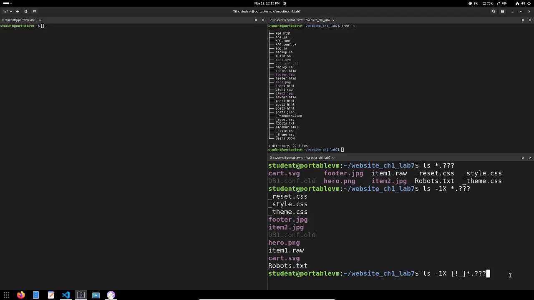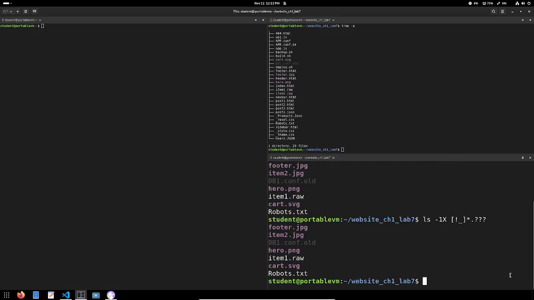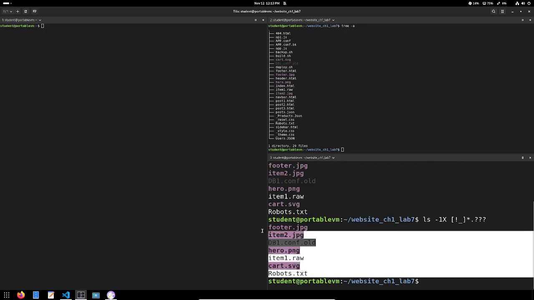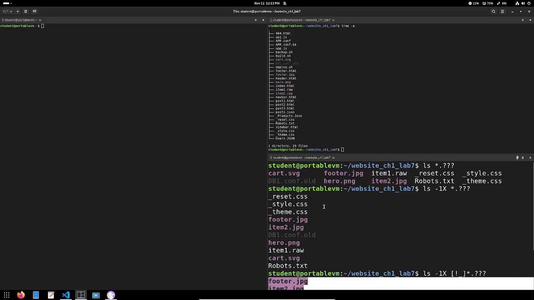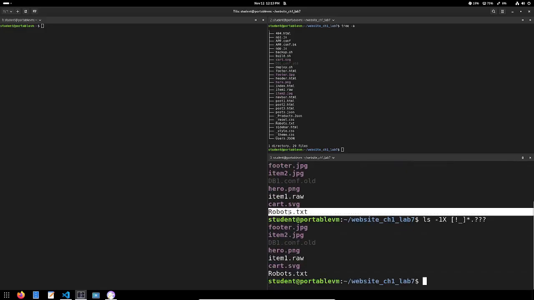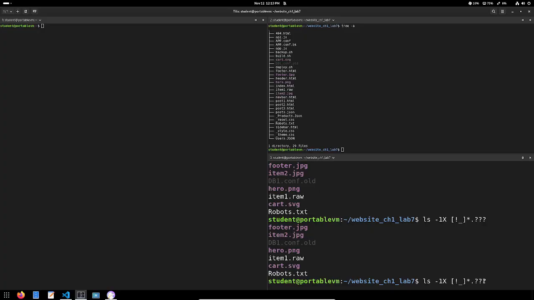I don't care about the remaining name of the file, but it cannot start with an underscore. And notice that it excluded these files over here, which is fine, but I still have robots.txt. Well, I'm going to keep using the same logic. So not only exclude underscores, but also exclude letters A to Z, capital letters. So again, exclude underscores and exclude capital letters.